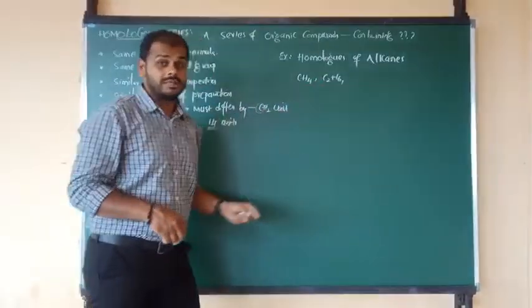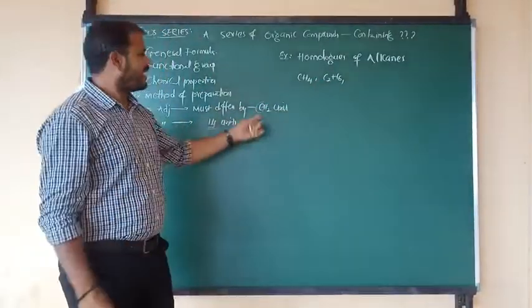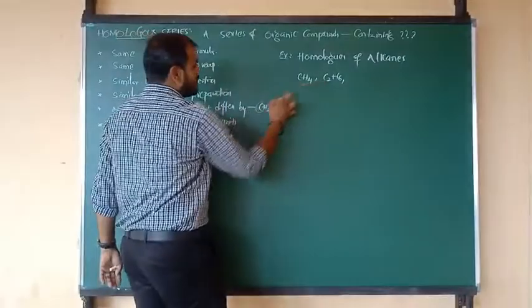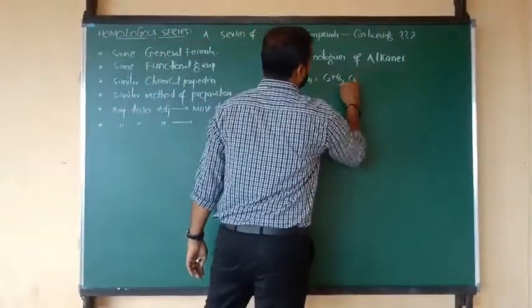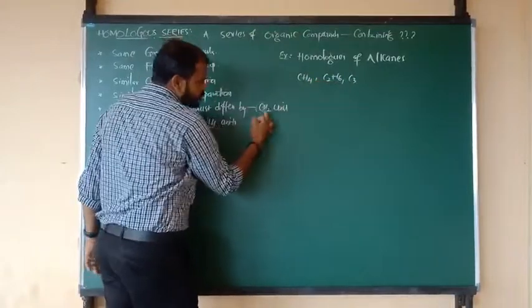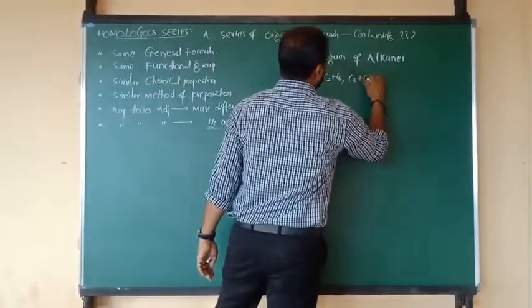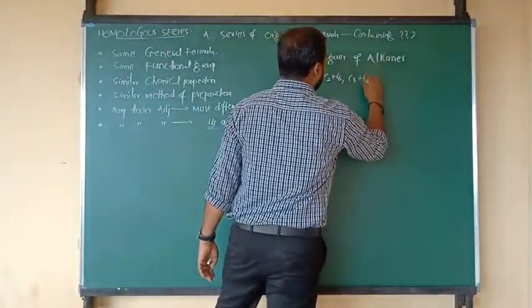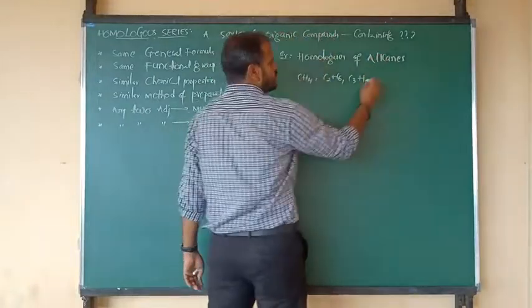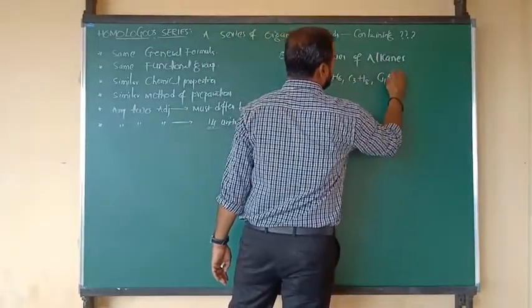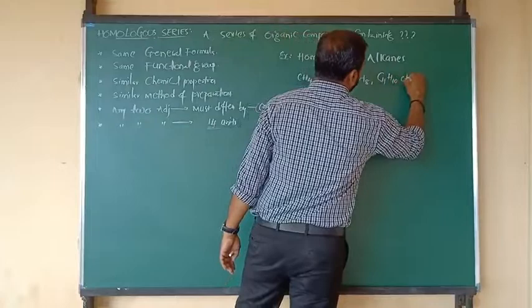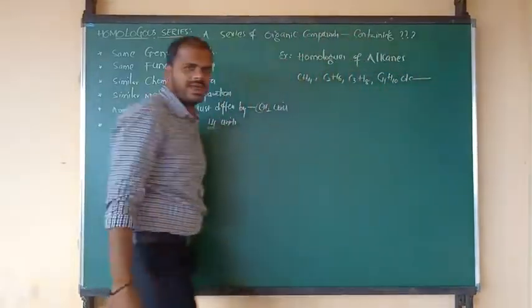Again, to that C2H6 ethane, we can add again CH2. 2 carbon, 1 carbon, simply we can write 3 carbon. 6 hydrogen, 2 hydrogen, simply we can write 8 hydrogen. Okay, all of you know now. And also we can add one more CH2. It will become C4 and H10. Like that, any number of examples we can write.